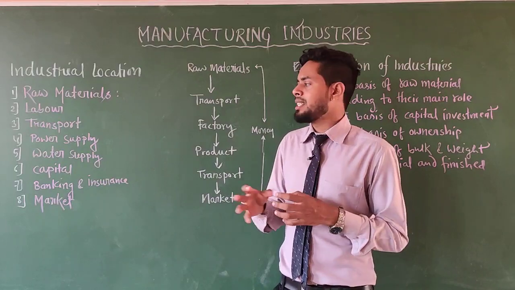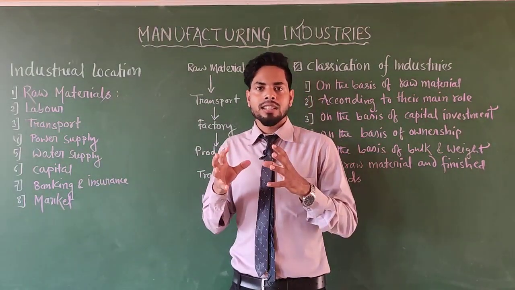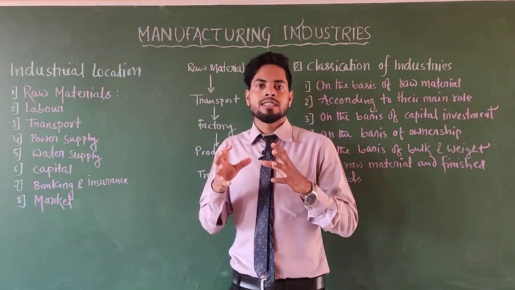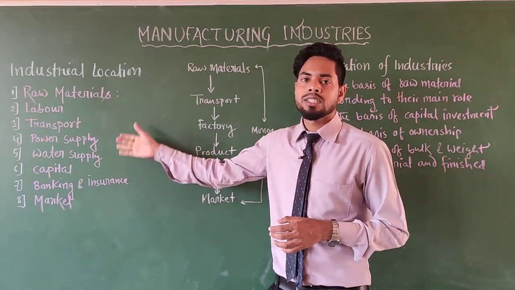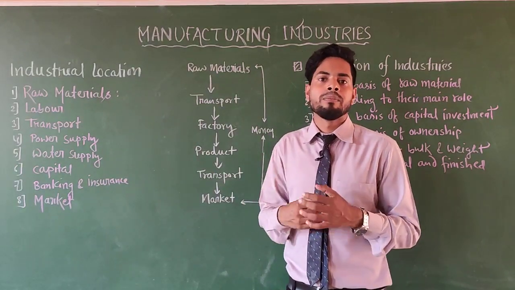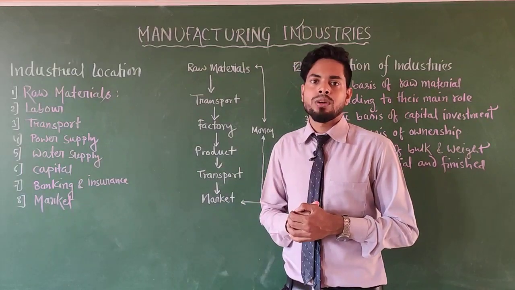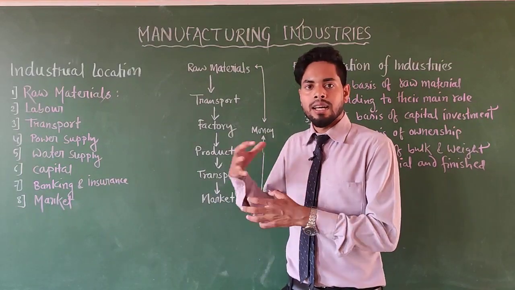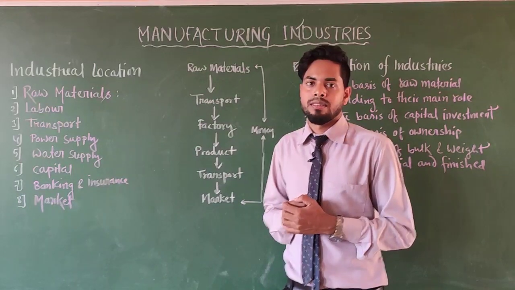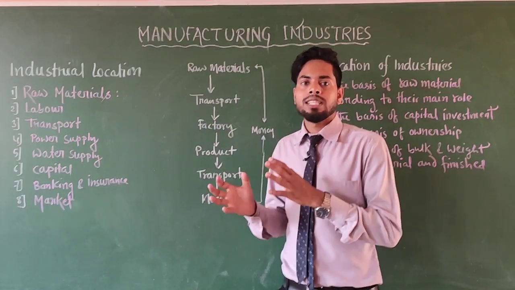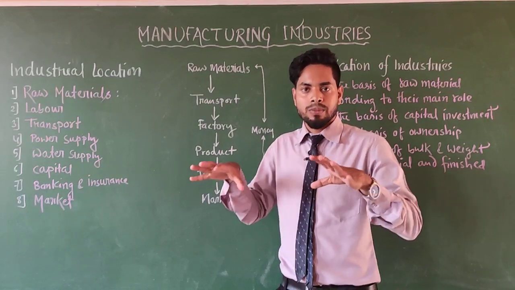So many facilities are provided by the cities, and industrialists come and take advantage of the services provided by the cities. So urbanization also helps to develop industrialization. So both depend on each other, both help to develop each other and spread each other.